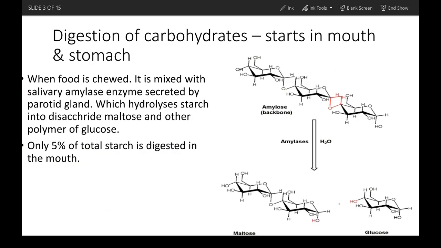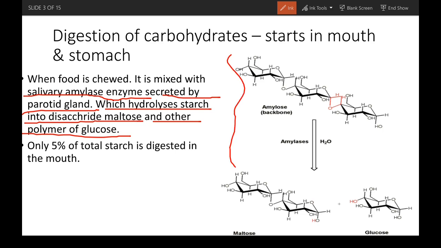Right. So here we can see the digestion of carbohydrates starts in the mouth and stomach. When food is chewed, it is mixed with salivary amylase, an enzyme secreted by the parotid glands in our mouth. This salivary amylase then hydrolyzes starch into the disaccharide maltose and other polymers of glucose.